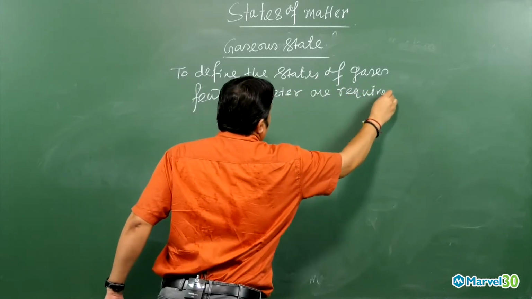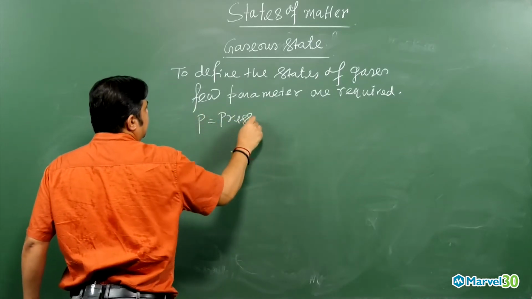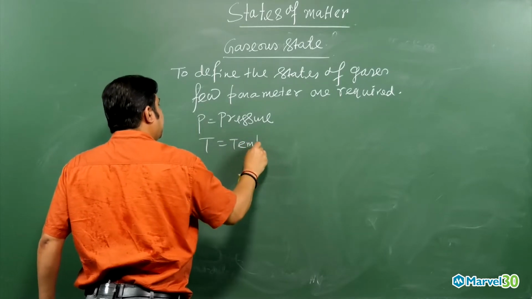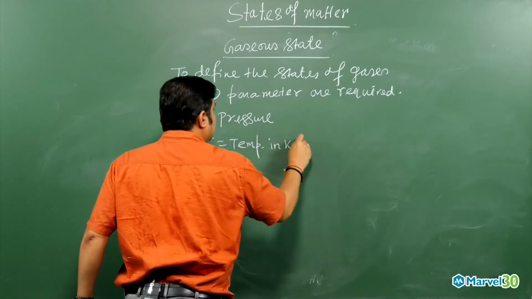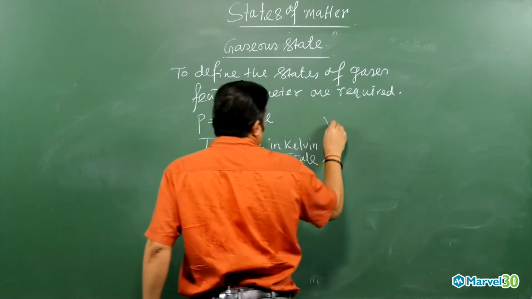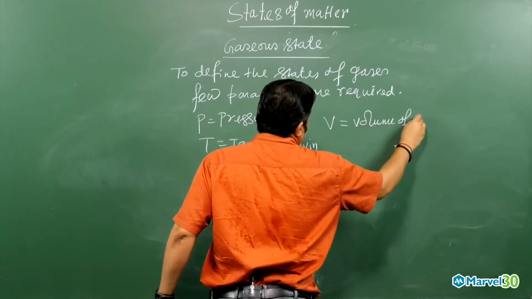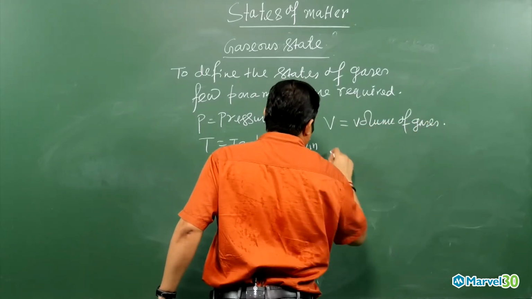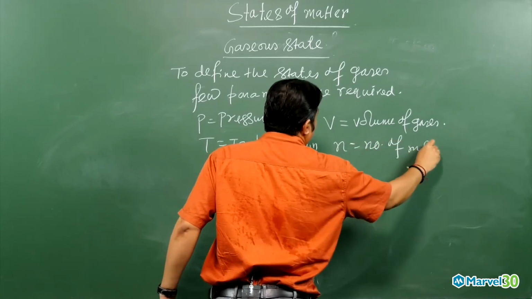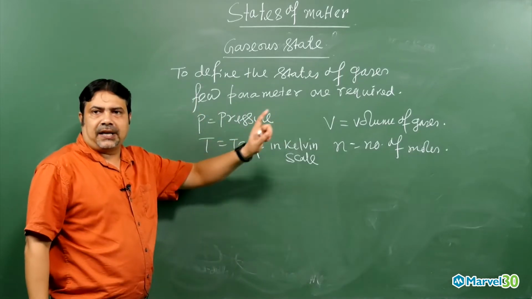That is nothing but pressure, P for pressure, T for temperature in Kelvin scale, V for volume of gases, and n is the number of moles. So these are the parameters required to define the state of the gases.